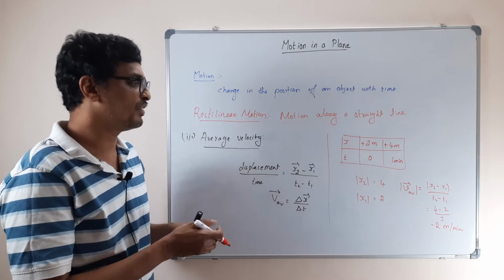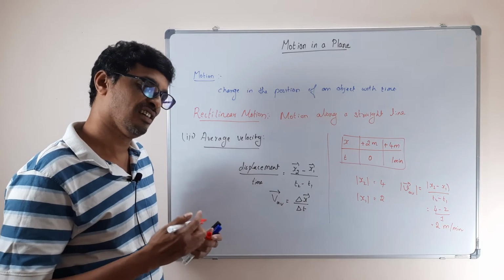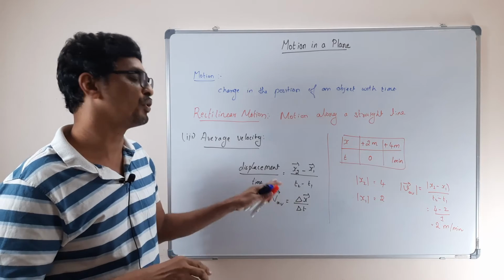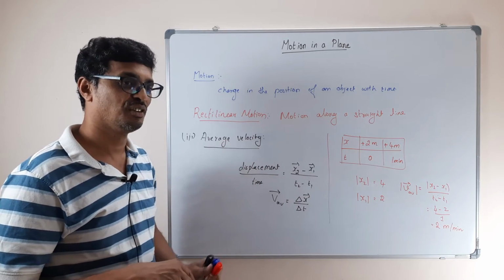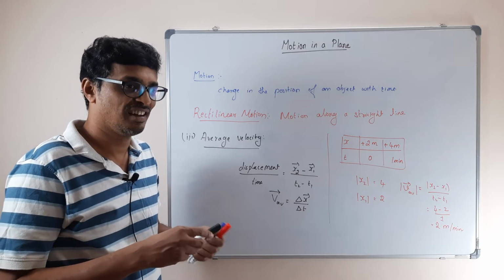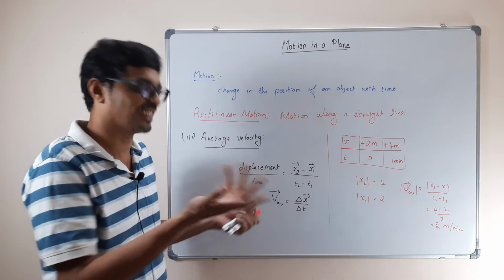Now the direction: that should be the same direction as the motion. Suppose I put it on the x-axis. What is the unit vector along the x-axis? Yes.